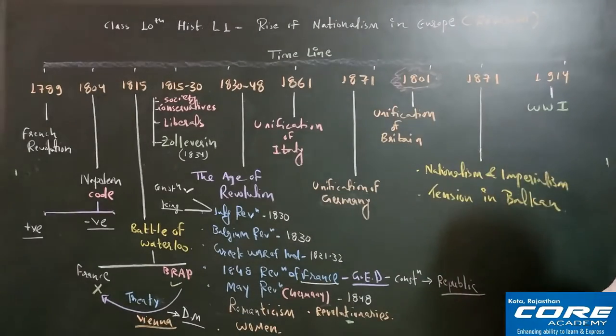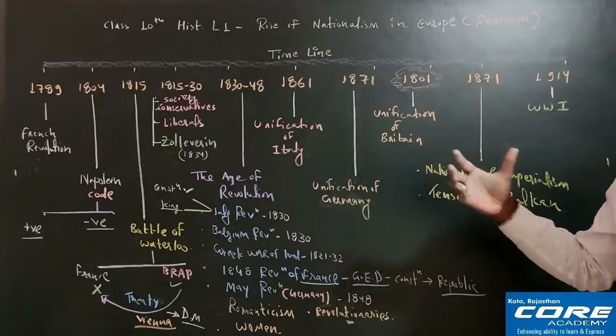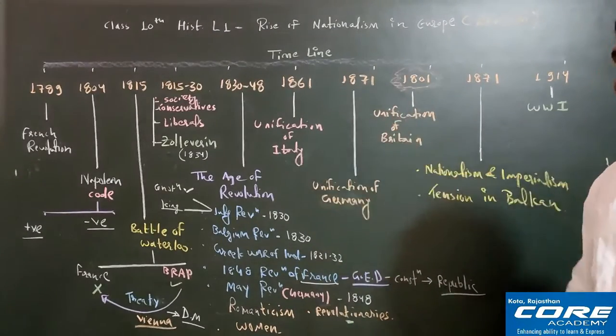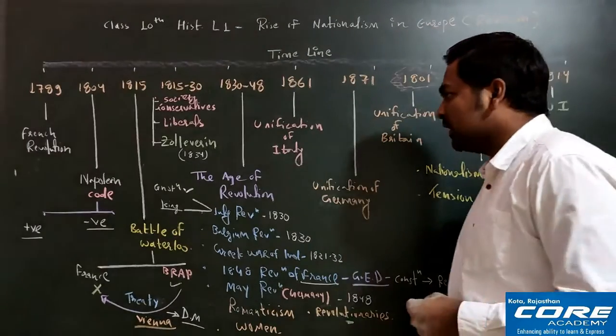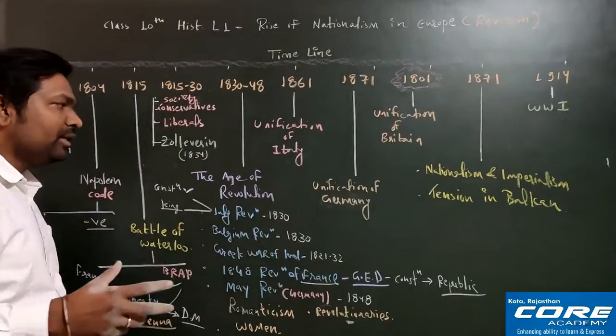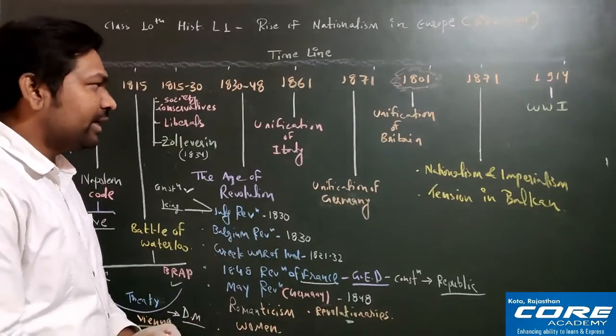As you all know, Italy, as I have already told you, was divided. That is why we need unification. Since it was divided, we need unification. Remember, Italy was divided into 7 parts.